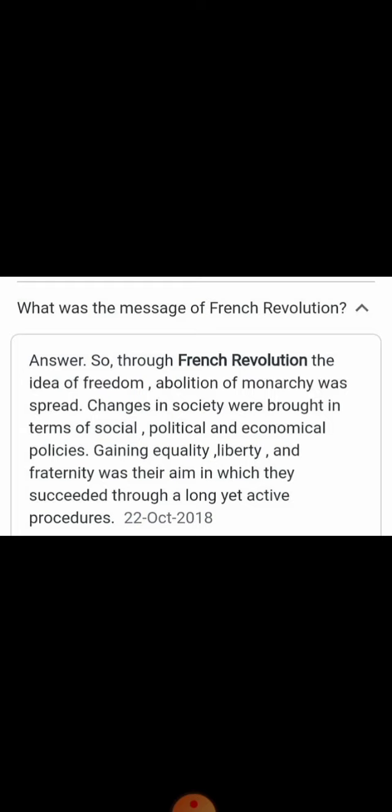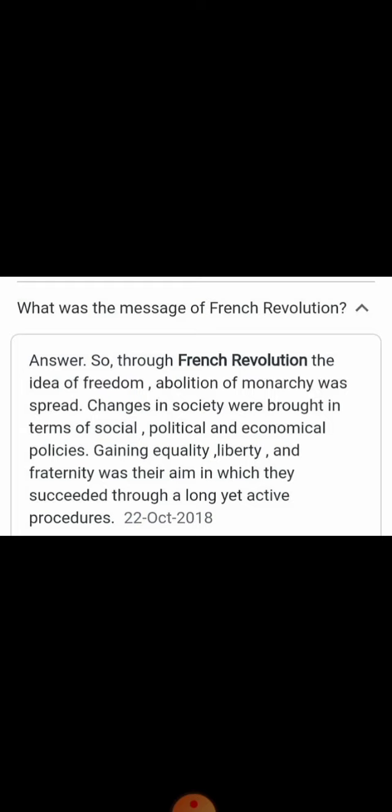As you know, children, what kind of rulers were there in the Bourbon dynasty? Here Louis XVI did not have any kind of maturity and thinking capacity, and his queen Maria Antoinette too was indulged in wasteful things. Okay, so this was the situation, children.